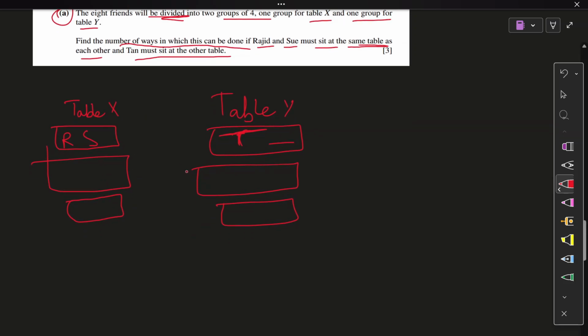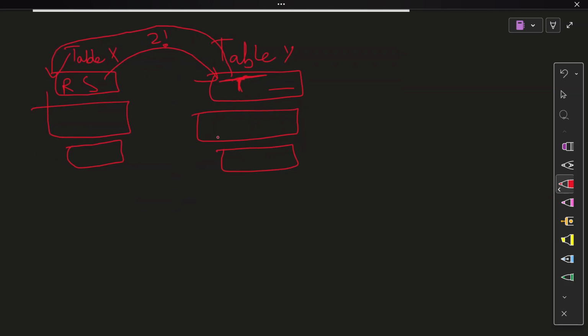Actually, wait, let me do the whole thing. Another case, let's make another case. Another case would be Tan sits on table X and Rajat and Sue sit on table Y. But instead of adding another case, I can simply say that these two move here and this person Tan moves here. So that is just going to be 2 factorial, right? They're going to move from table to table. So that is one thing to keep in mind. Now moving on to their selections.